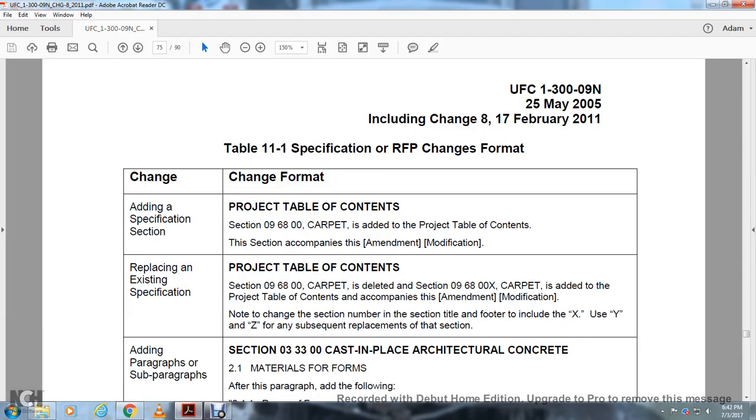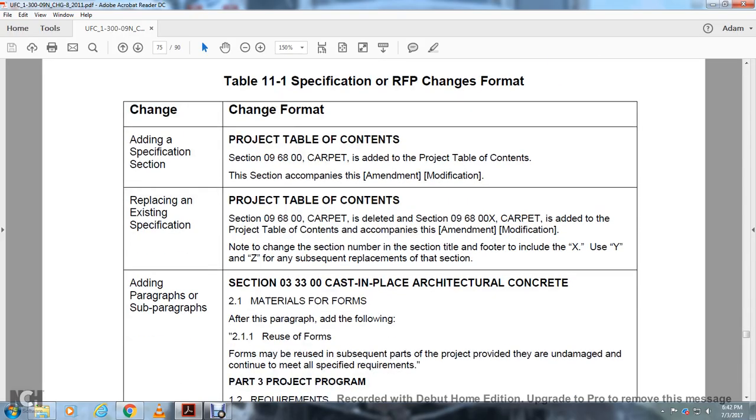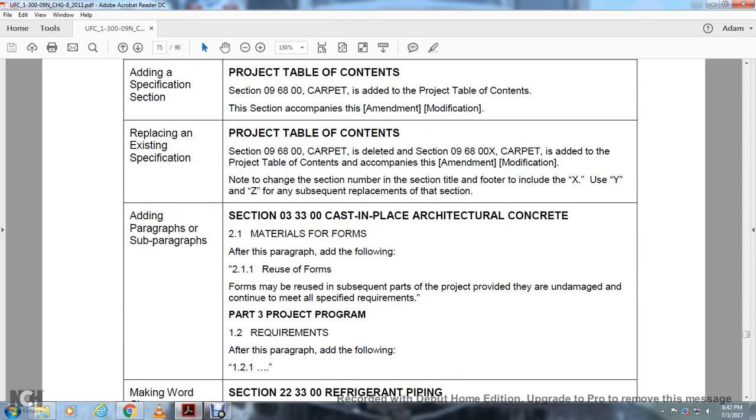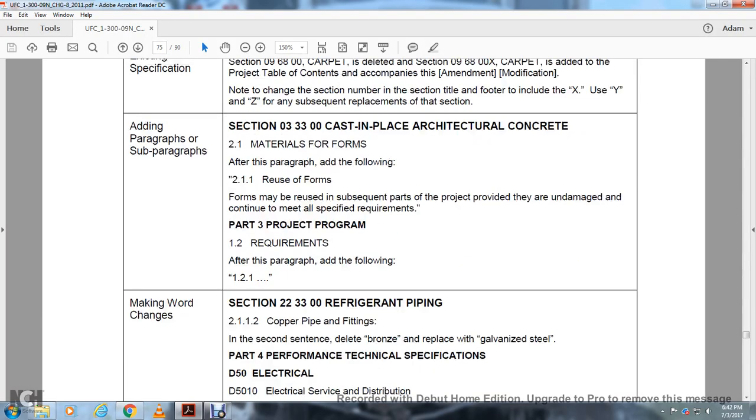Adding paragraphs and subparagraphs. Section 033300 Cast-in-Place Architectural Concrete, 2.1 Materials for the forms. After this paragraph is added, file 2.1 Reuse of forms: forms to be used in subsequent parts of the production project shall be provided undamaged and continue to meet all the specified requirements. Part 3 project requirements, project program requirements, after this paragraph and the following 121.